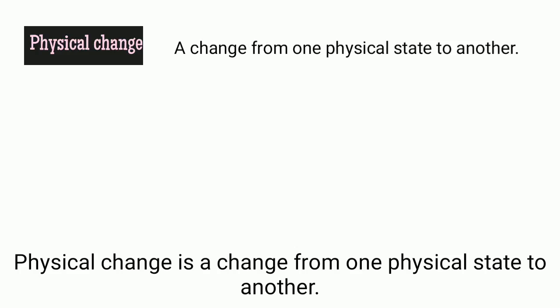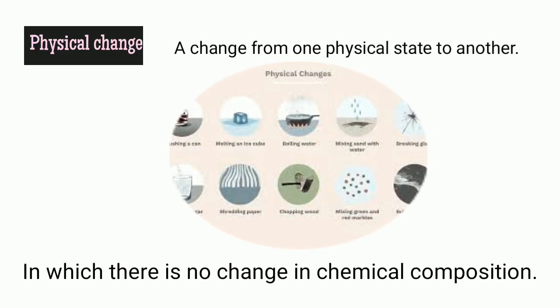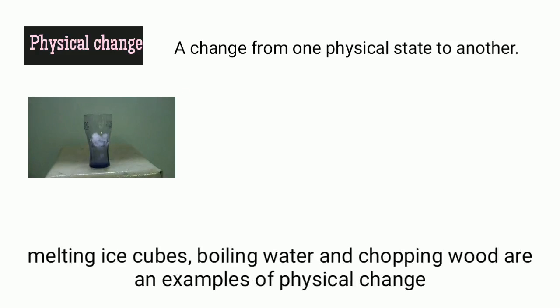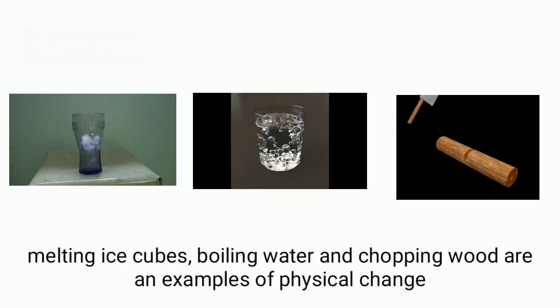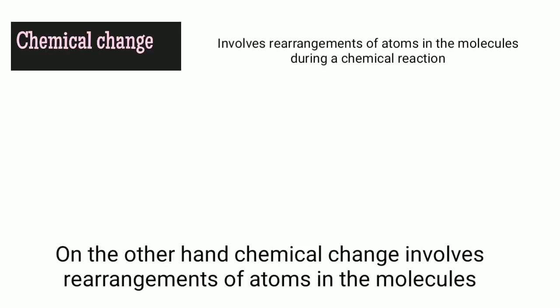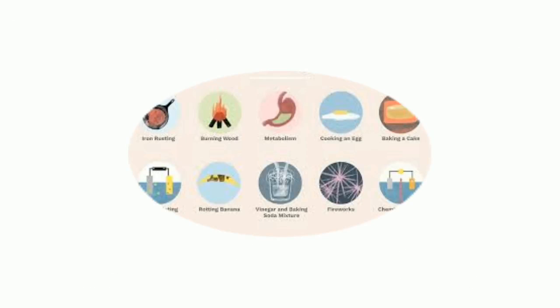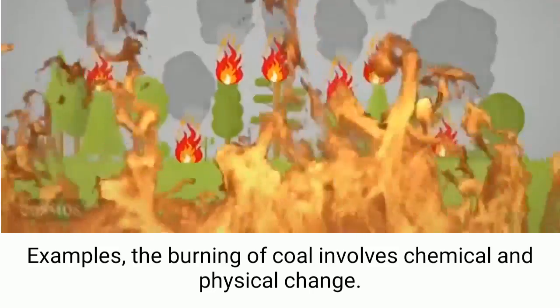Physical change is a change from one physical state to another, in which there is no change in chemical composition. Melting an ice cube, boiling water, and chopping wood are examples of physical change. On the other hand, chemical change involves rearrangement of atoms in the molecules during a chemical reaction. For example, the burning of coal involves chemical and physical change.